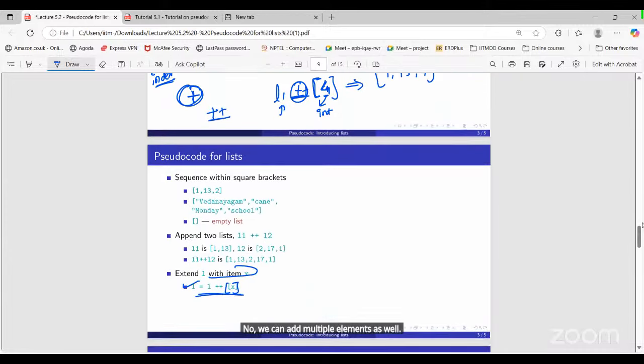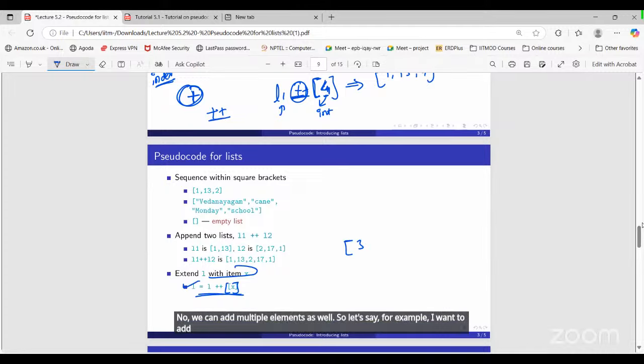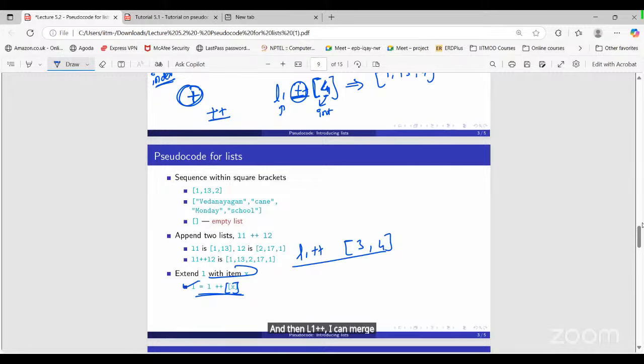So let's say, for example, I want to add two elements, 3 and 4. I can just mention 3 comma 4 and then L1 plus plus. I can merge these two things as well, right? Like this. Sir, then what is the difference between them? Actually, I'm a bit confused. Sir, what is the difference between plus plus and single plus?